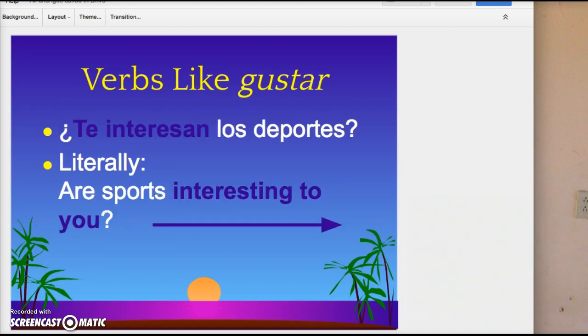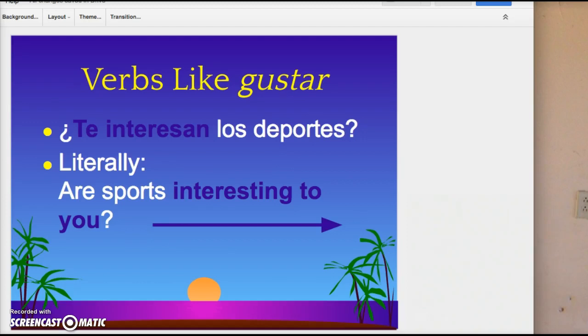Whereas in this example, te interesan los deportes, notice now the verb, well, I've changed the verb, but it's just like gustar because it's interesan. That's my other option. That's the ustedes form, meaning are they interesting to you? Well, what is the word they referring to? Right, exactly. Los deportes. Okay, so we're saying, are sports interesting to you? Or another way to phrase that could be, are they interesting to you?